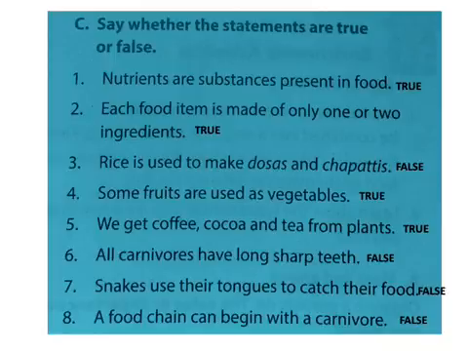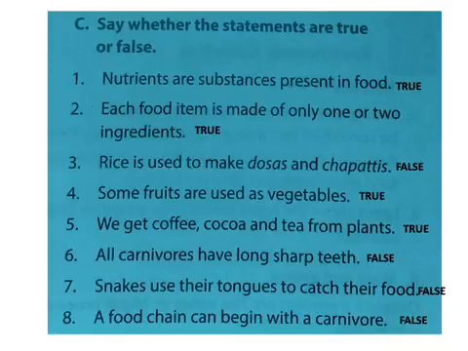Yeah, false. Why? Because, for example, frog, you see, they are not having sharp teeth. Snake, you see, they don't have sharp teeth. For tearing the flesh, I am saying. Okay? So, not all the carnivores.